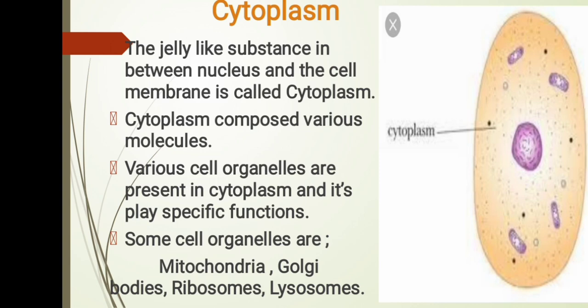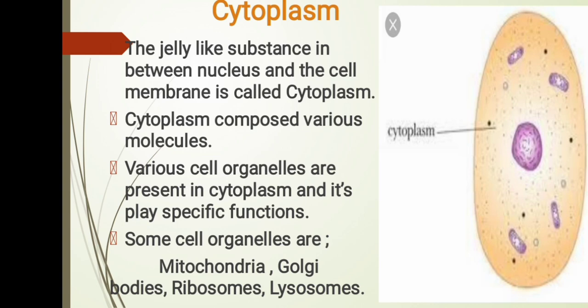Here we see a large number of cell organelles, which support the development of our cell and perform particular functions. For example, mitochondria we already call the powerhouse. Why? To release energy from food in the form of ADP and ATP.